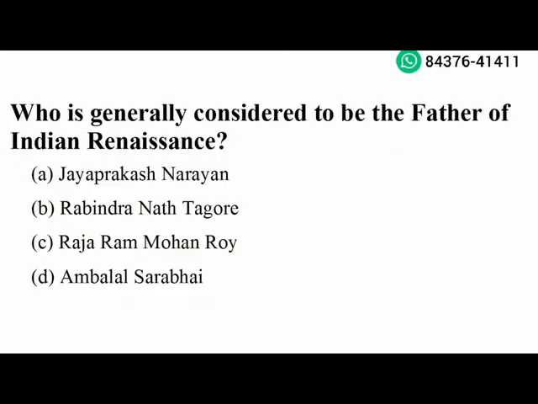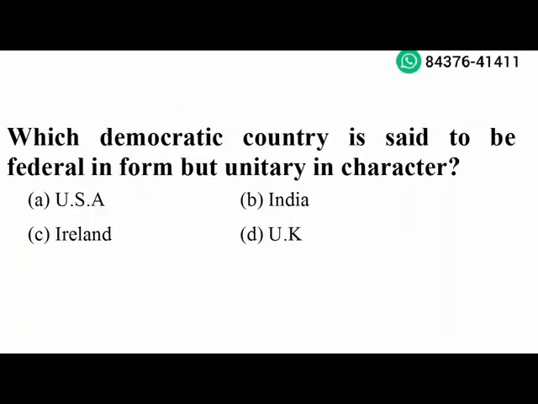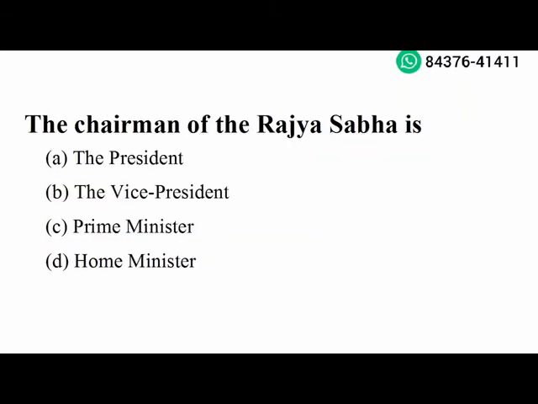Next question. Who is generally considered to be the father of Indian Renaissance? Raja Ram Mohan Roy. Option C is the right answer. Which democratic country is said to be federal in form but unitary in character? India. Option B is the right answer. Next question. The chairman of the Rajya Sabha is the vice president. Option B is the right answer.